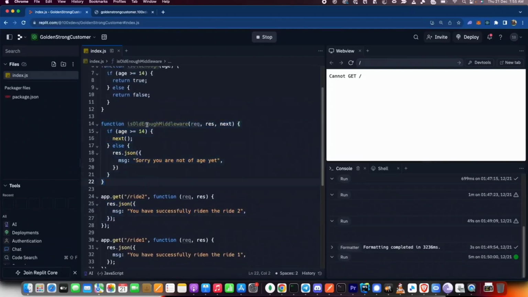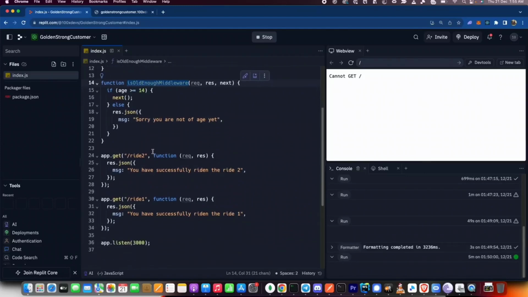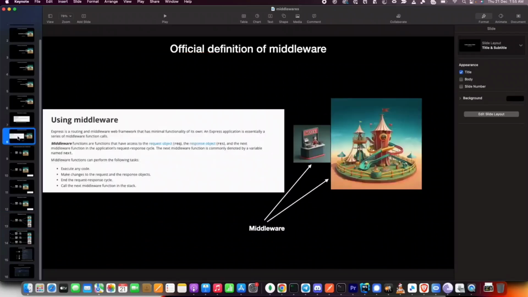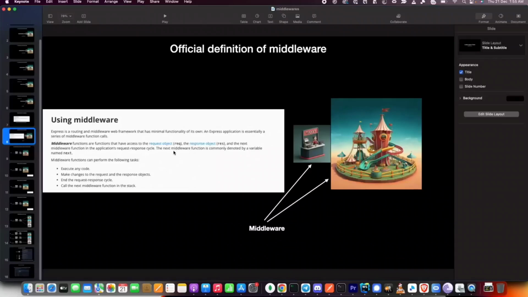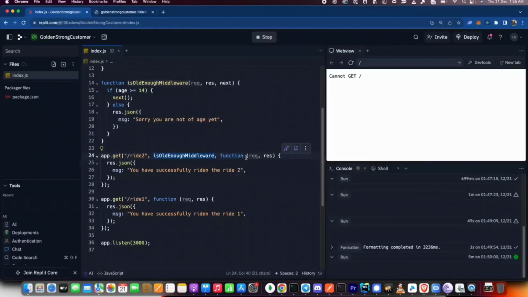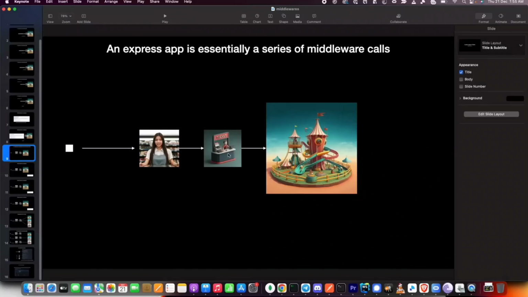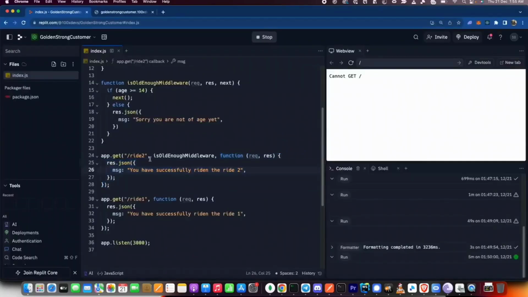Question is, as you can see, this is still not being used. It's not completely yellow in color, which in code usually means you have not used this function anywhere. How do you use it? Great question. To use it, what was the definition of Express? An Express application is essentially a series of middleware function calls. I can just define the series here. Before this is called, this is the first middleware. This is this guy right here. And then whatever comes after is the next middleware, which is this guy or this guy. So this is how you use middlewares.